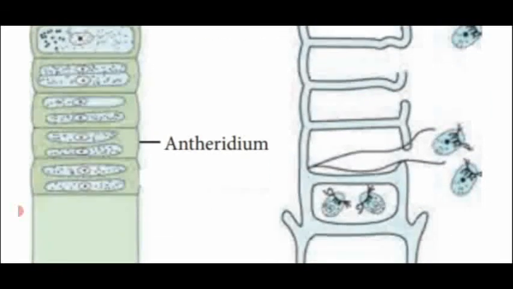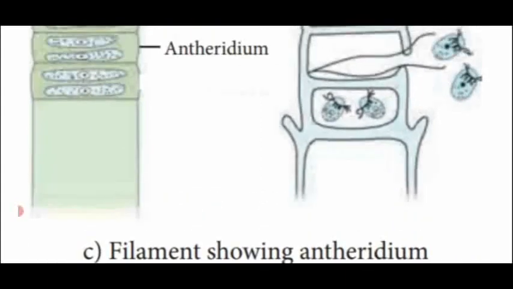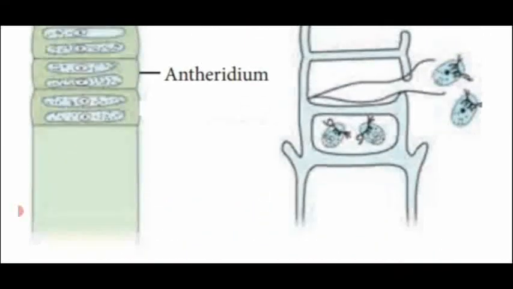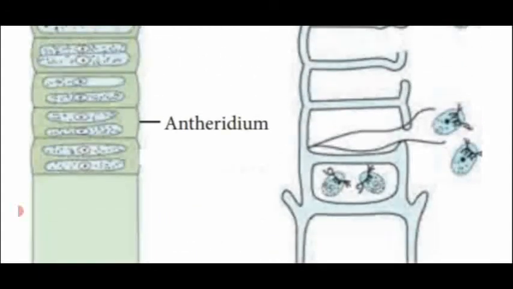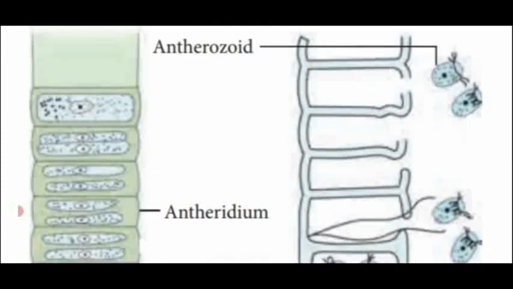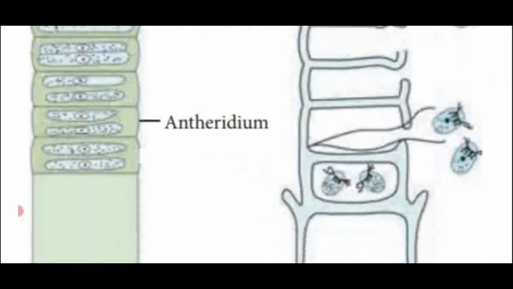The antherozoids are released in the water and swim due to the attraction of the chemical substance produced by the oogonium. They reach the oogonium and fuse with the egg to form a diploid zygote. So this is the formation of antheridium and antherozoid in the filament of Oedogonium.